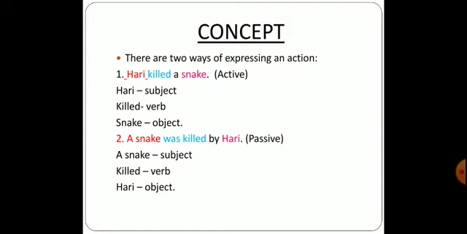So you can have a look over here. The object in active voice became the subject over here. A snake becomes the subject. Killed becomes a verb. And why was killed is written? Because killed is past tense, so we are supposed to use was over there as it is singular. Then we have by, which is compulsory when you write down into a passive form. And then we have Hari. So Hari was subject in the active form and now it becomes object in the passive one.